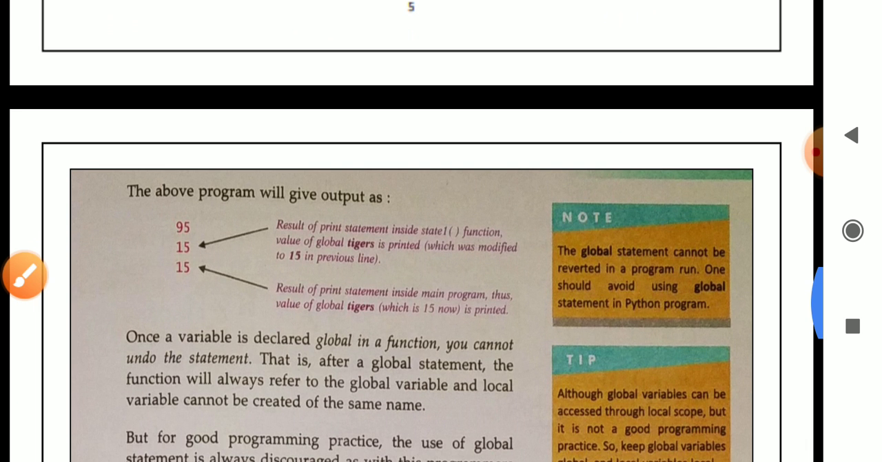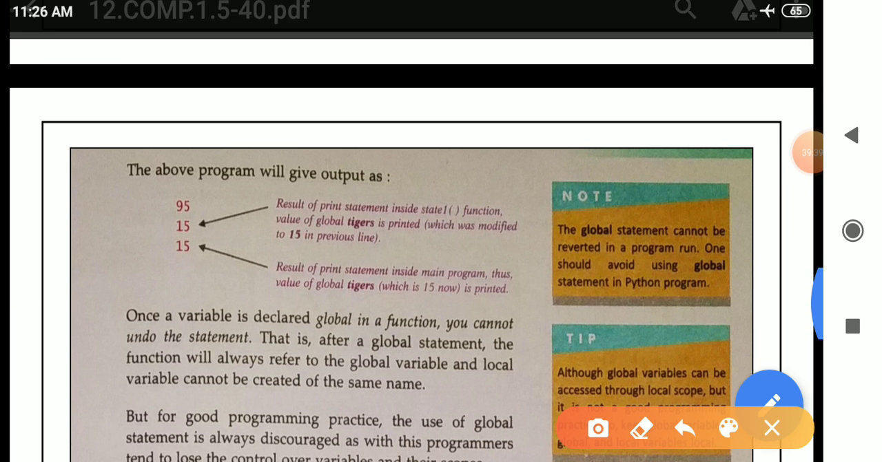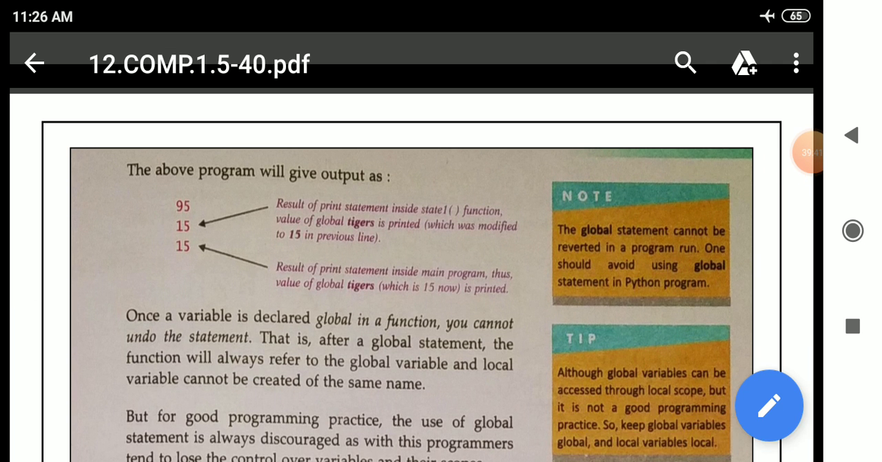See here, see the above output. The above program will give output like this. This is the output. First we will get 95. And after that, when there is a function call, when the cursor moves inside the function body, the value is given. The value is what? 15. So we will get 15 in the second line of output.